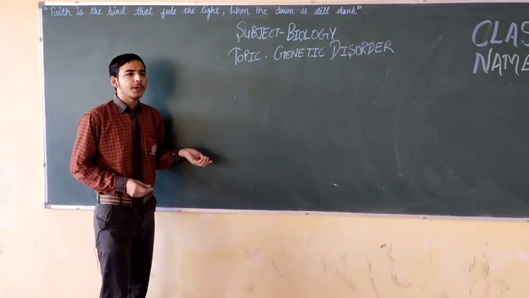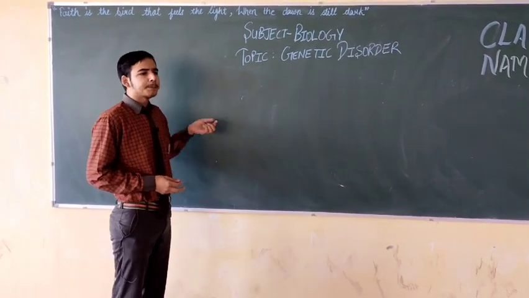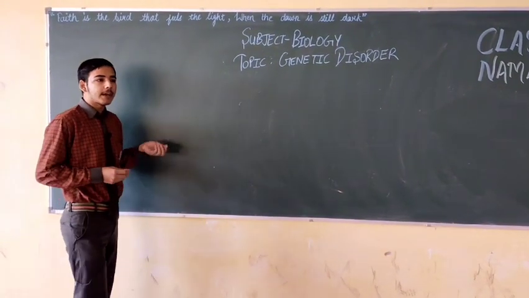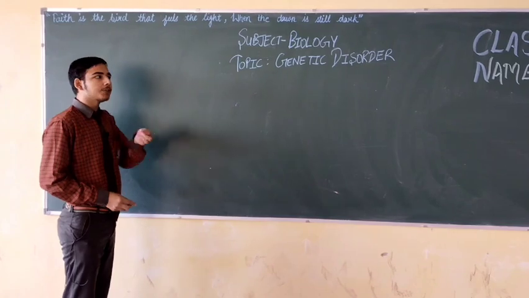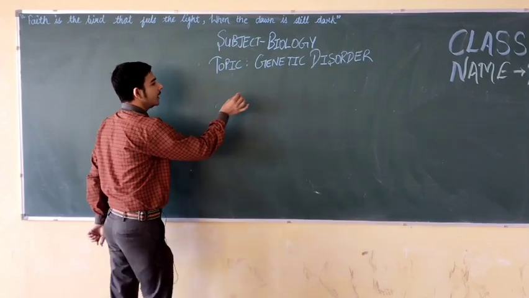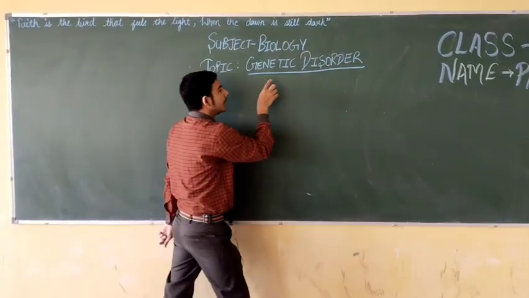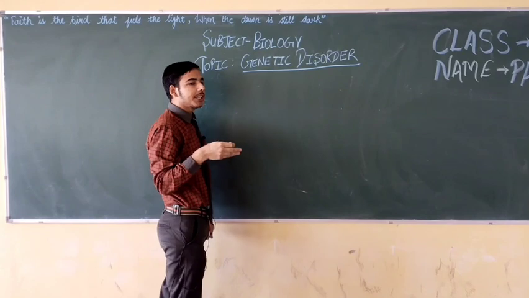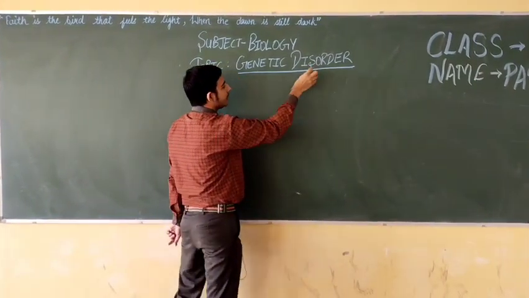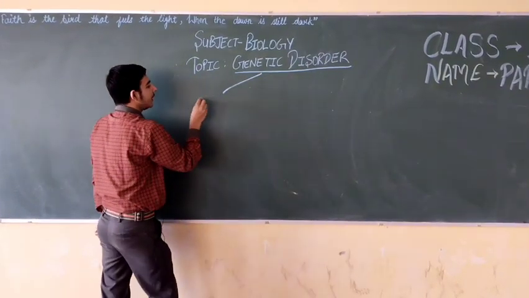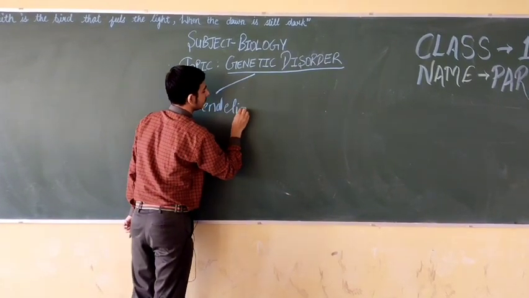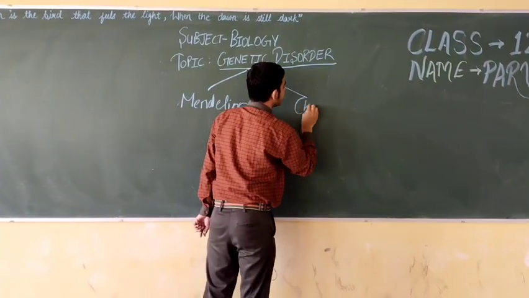Diseases like the common cold or ringworm are spread by touching the things of an infected person. But diseases like hemophilia and color blindness are transferred from parents to the offspring. These are not spread by infections. Genetic disorders are diseases caused by a change in the DNA sequence of a person. There are two types of genetic disorder: the Mendelian and the chromosomal disorder.